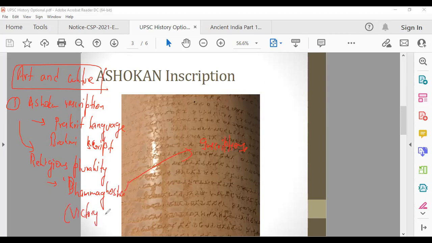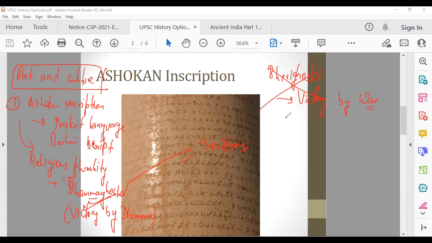There are two terms here: Dhammaghosha and Bheri Ghosha. Bheri Ghosha is victory by war. What Ashoka is saying is that we should focus on Dhammaghosha, victory by Dhamma. We should try to win other people by proper moral conduct, not by war. So we should focus on Dhammaghosha and not on Bheri Ghosha.